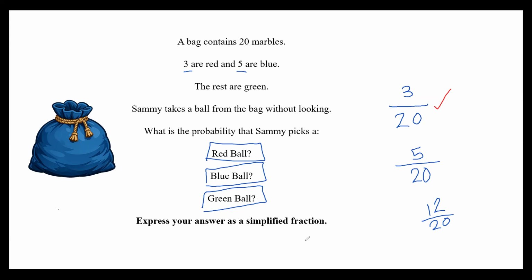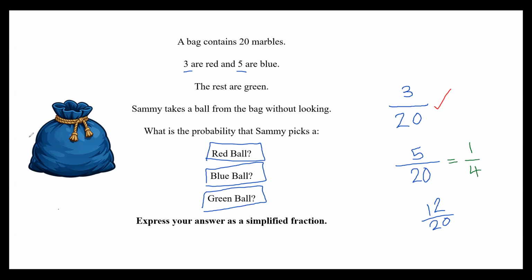So listen to this bit really carefully, guys, if you're confused. In order to simplify a fraction, we need to divide both the numerator and the denominator by the same number, okay? By the largest number possible. And Jacob said both of those numbers, 5 and 20, can be divided by 5. So we must do that. So 5 divided by 5, that's going to give us 1. And 20 divided by 5, that's going to give us 4.